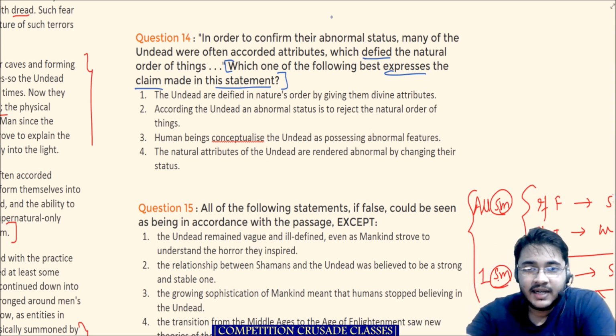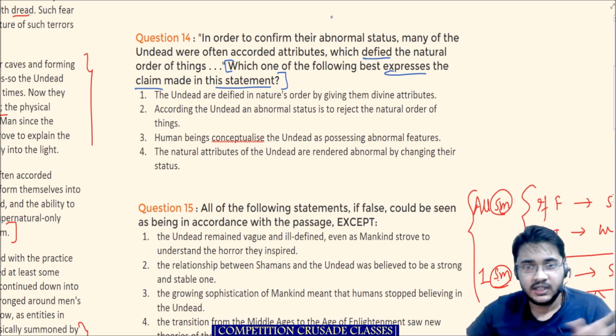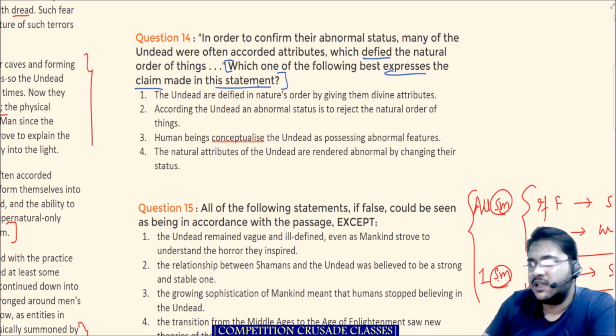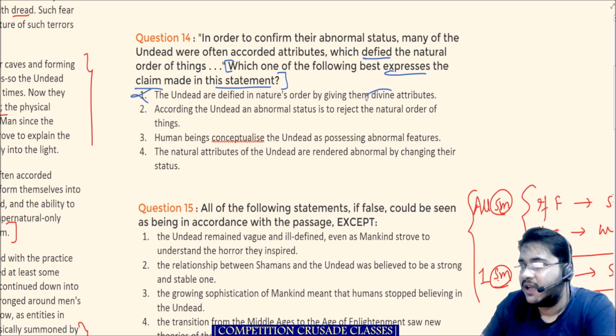The powers that these people had. If you want, you can go back to the passage, you can pause at this point, and you can read the passage also in the description. Let's read the options. I don't really think I need to go back. The undead defy nature's order by being given divine attributes. Is it true? No, they are not given divine attributes. This word divine itself gives you some sort of a hint.